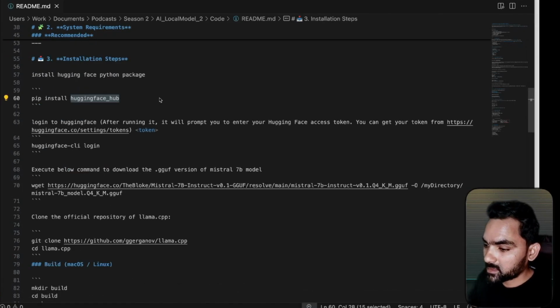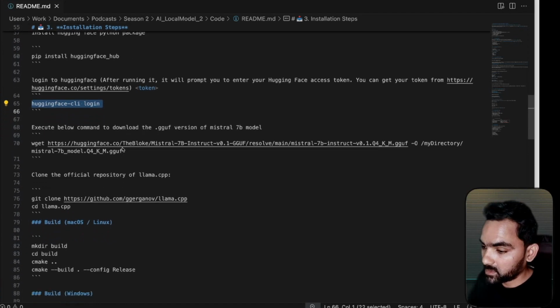Then the installation steps. Because I have already got all these things installed on my machine, I won't go through that explanation. I'll just go through the various installation steps as mentioned here. First, we need to get the Hugging Face registration key or token key. Then we can do the installation.